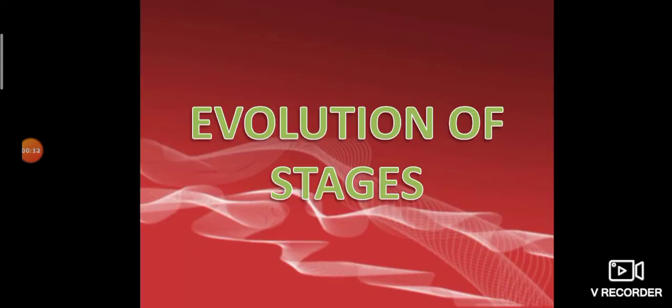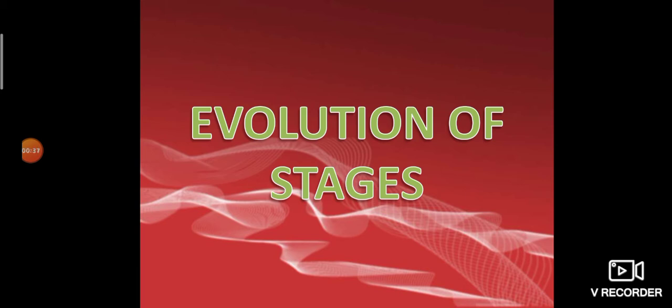Good morning, students. Today we are moving to another area in our hereditary and evolution chapter. That is, evolution can occur by different stages. In our last chapter we discussed what evolution is, what the evidences of evolution are, what speciation is, and what extinction is. All these things we already taught in our previous classes. So today we are moving to the evolution of stages.